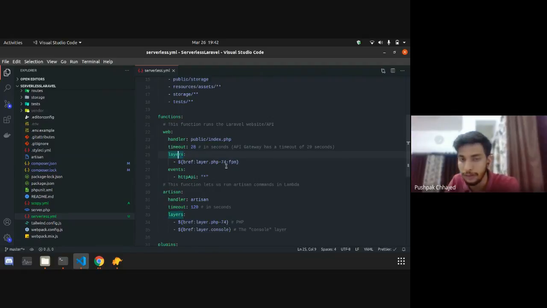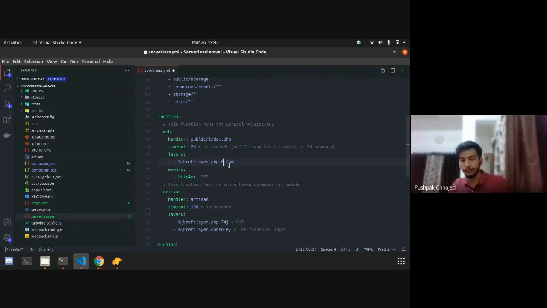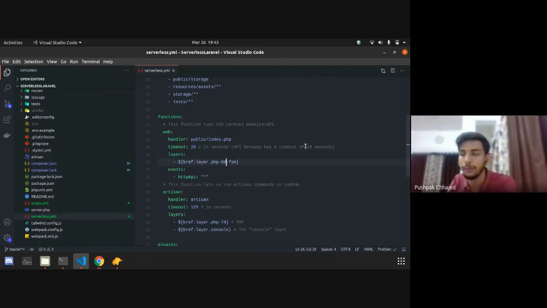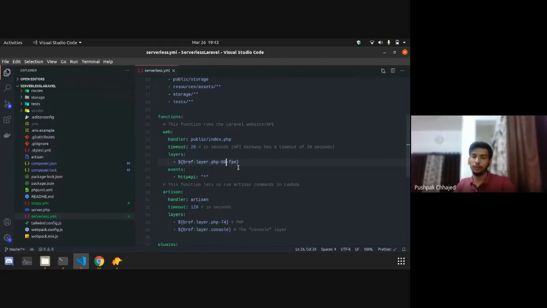By default, they provide PHP 7.4, but as we are using Laravel 8, it is supported by PHP 8. We can use PHP 8 also, and it is using the FPM version of PHP. You must have known about FastCGI or FPM before, but it's actually a type of PHP which runs on the server for faster processing, right?